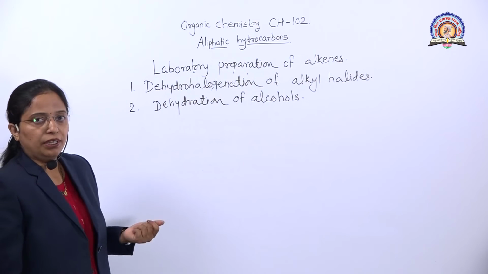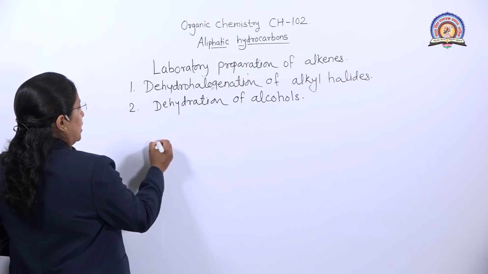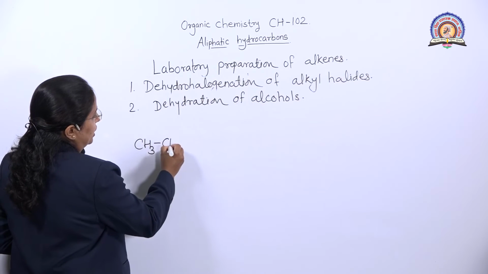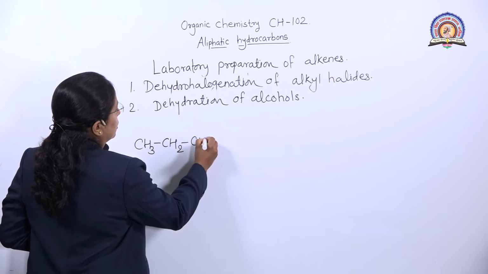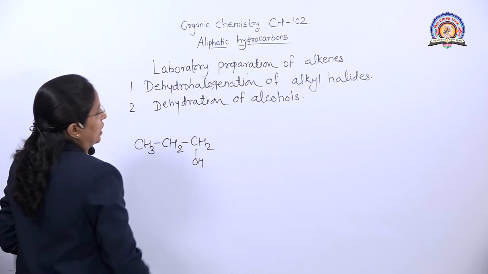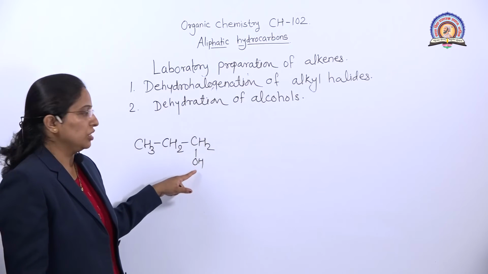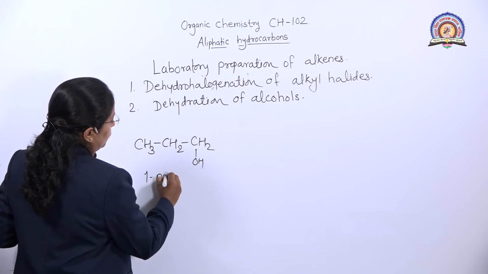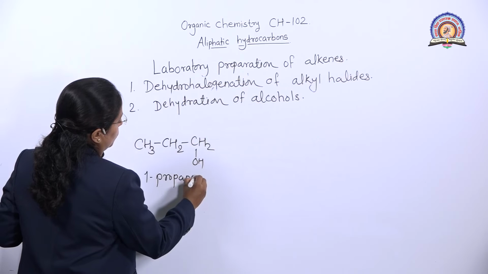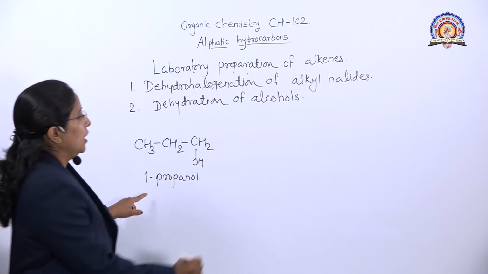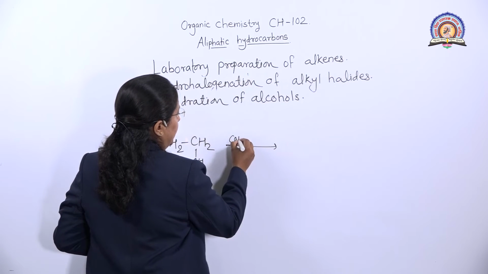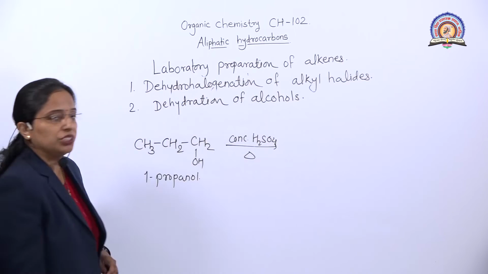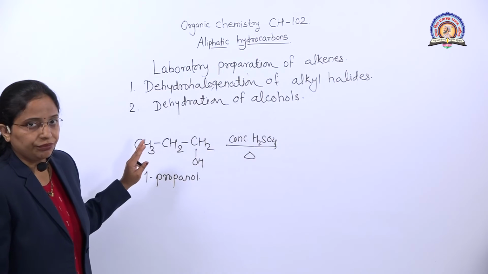Let us take an example so the idea becomes clear. We take 1-propanol. Propane means it contains 3 carbon atoms, and 1-propanol means there is an OH group at position 1. Concentrated H2SO4 and heat are provided and we get the alkene.